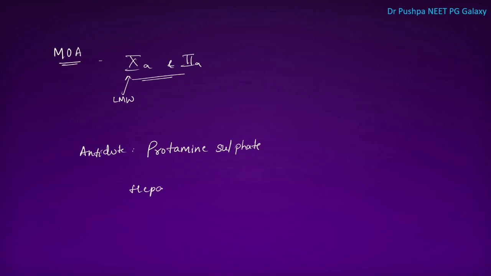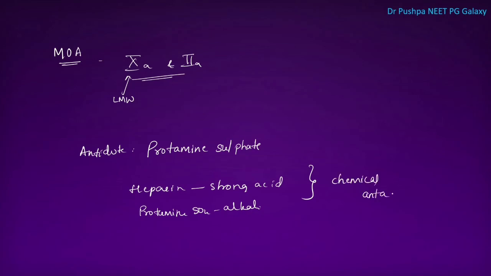Heparin is a strong acid, whereas protamine sulfate is alkali. So this is an example of chemical antagonism. One milligram of protamine will antagonize 100 units of heparin.